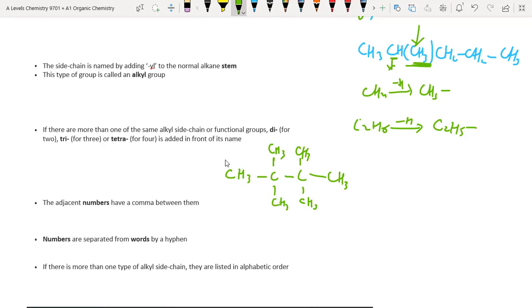We have to select the longest chain, which is simply represented as this 4 carbon long chain present in this molecule. Numbering can be started from anywhere as all the side chains are at equal positions from both sides. 1, 2, 3, 4.